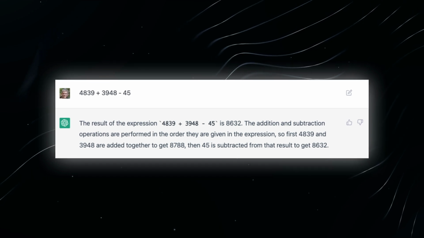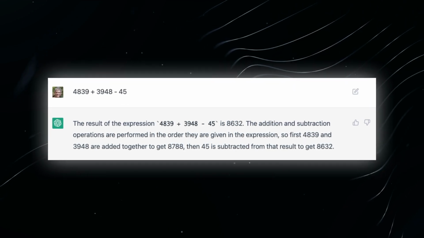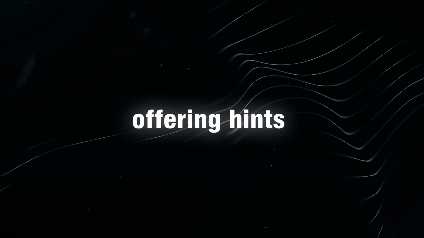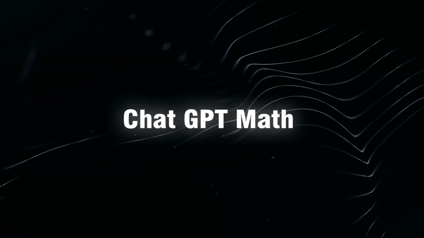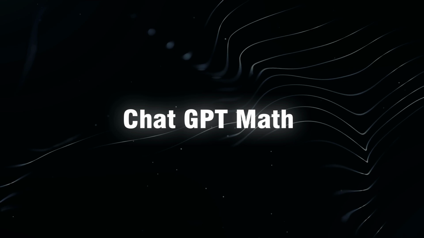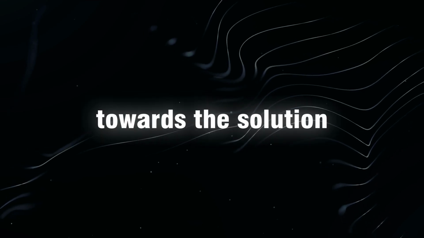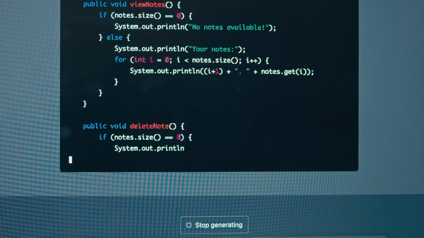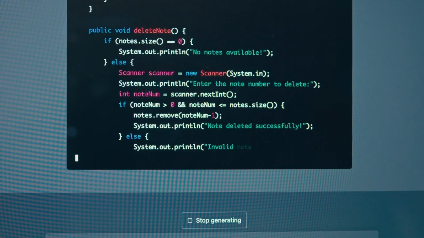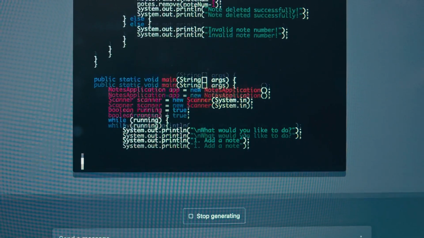After each step, the reward model provides feedback, granting positive rewards for correct steps and offering hints for the next logical step. ChatGPT-Math utilizes these hints to progress towards the solution. This iterative process continues until the problem is completely solved, with each correct step earning rewards and further guidance.